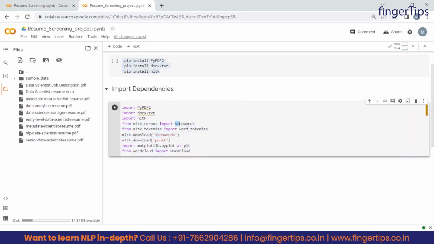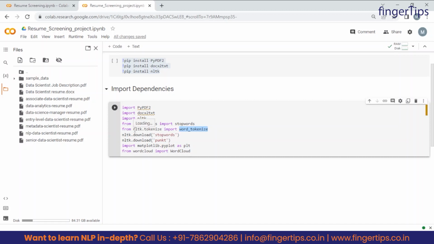So the first one is stop words. Guys, stop words are nothing but a list of commonly used words like I, me, you, which can be ignored from processing text data, right? So we are importing these stop words from the NLTK library. Then the second one is word_tokenize, which is used to basically split text into individual words, or we can also say tokens.